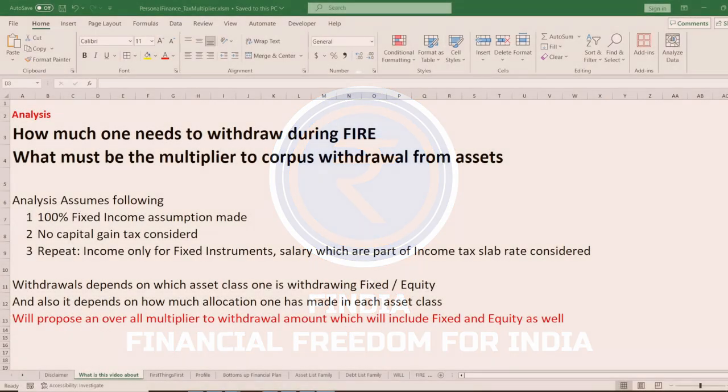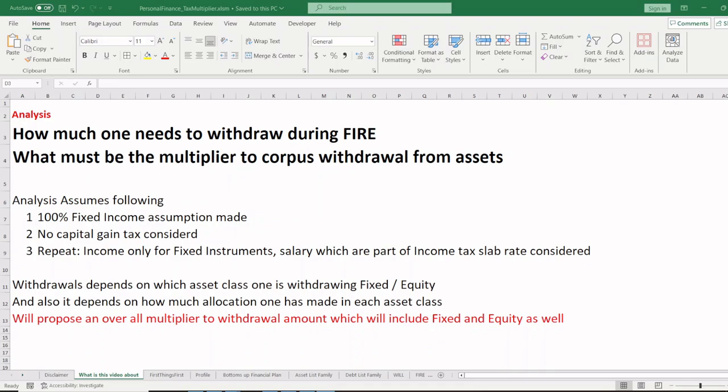Hey guys, welcome to Personal Finance, and today we are discussing how much one needs to withdraw during FIRE, right? That means if your monthly expenses are a lakh of rupees, how much do you withdraw?